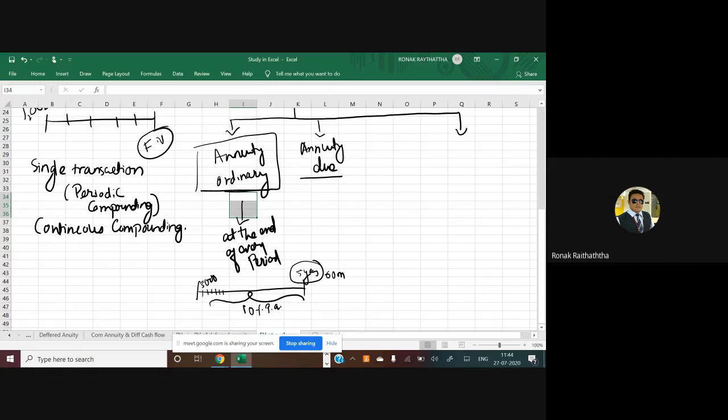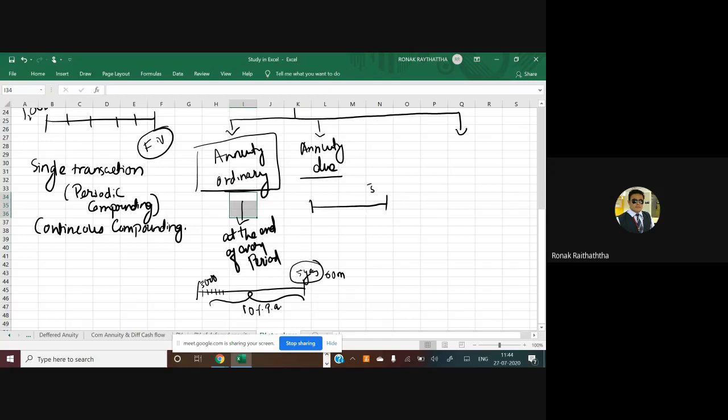If these investments are not made at the end of every month, but at the beginning of every month. Now, I am using month, but that doesn't mean only month is applicable. It can be 6 months as well, it can be quarterly as well, it can be yearly as well. So try to understand the timeline of it again.